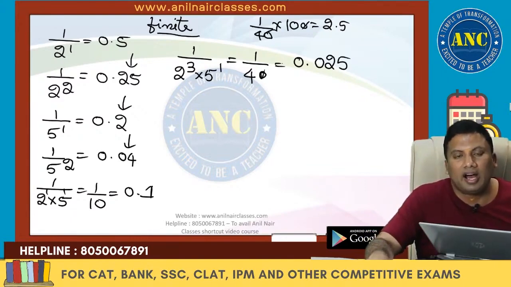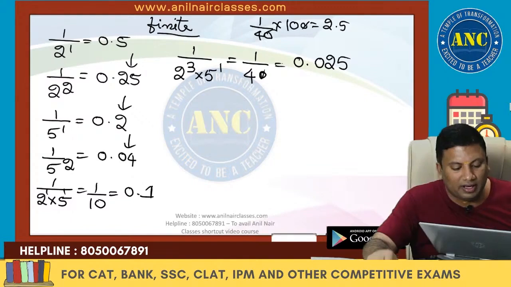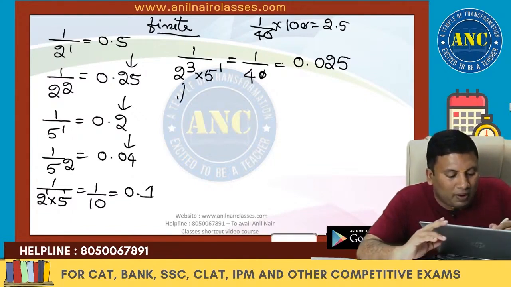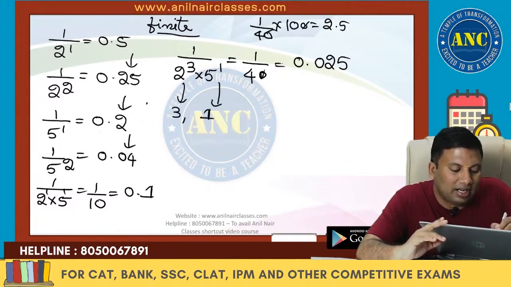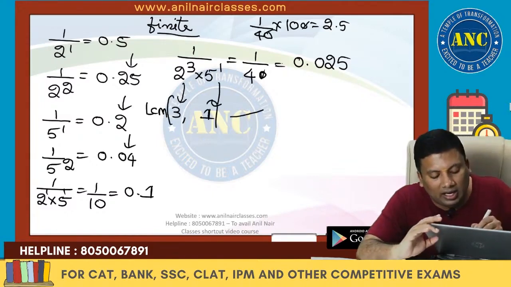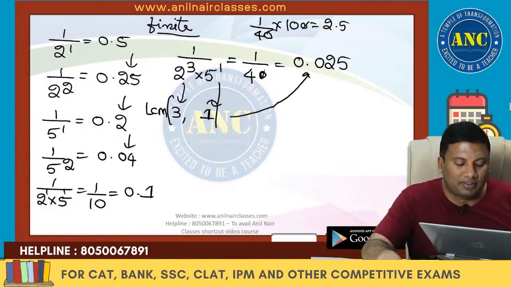I hope the idea is clear. Here the power of 2 is 3 and the power of 5 is 1. Take the LCM of 3 and 1 to find out how many finite digits there are after the dot.